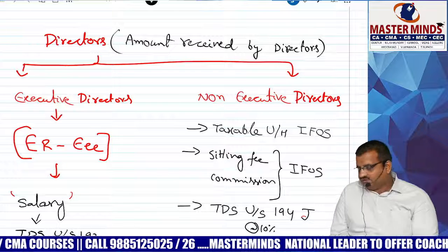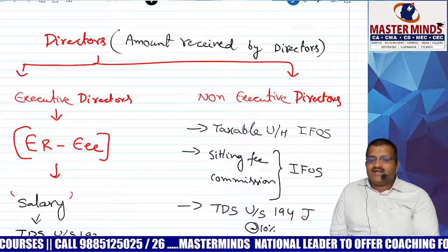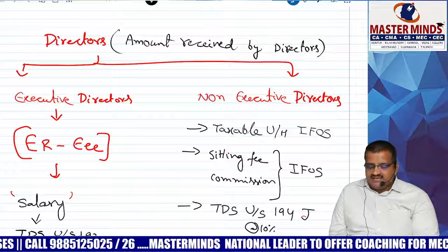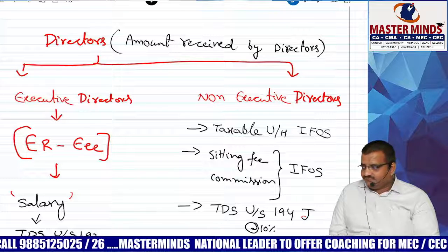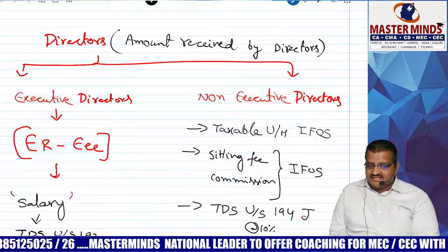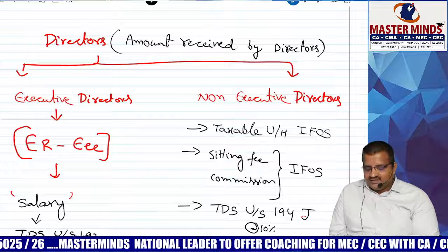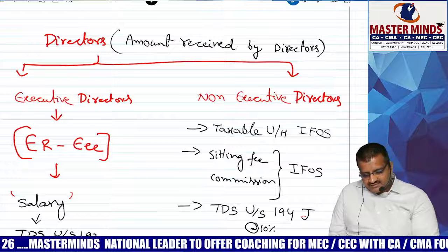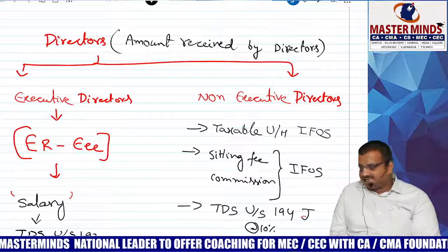As far as directors are concerned, there are two types: executive and non-executive. Executive director has an employer-employee relationship. Salary, TDS under section 192. Whereas other than executive director, the non-executive director is taxable under which head? IFOS. Sitting fees and commission is taxable.